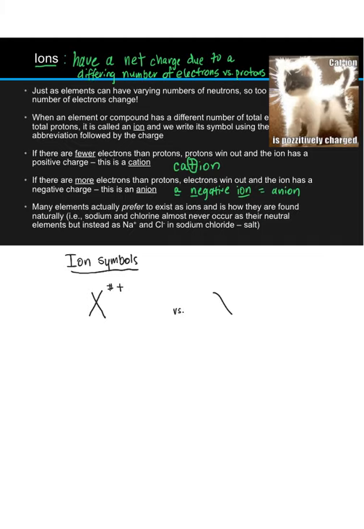For anions, we write an element symbol, a superscript that's a number, and a negative sign. This number is a charge magnitude, and it tells us how many positive charges or how many negative charges a particular element has. And more explicitly, it tells us how many electrons have been lost or gained by an atom to make a particular ion.